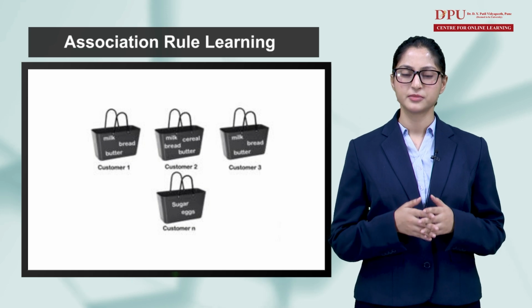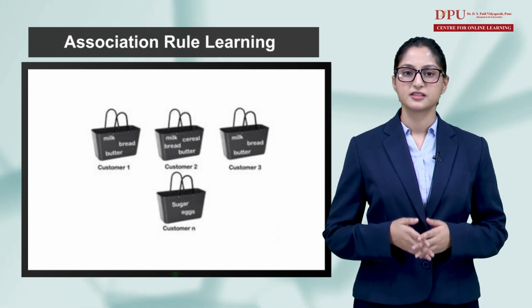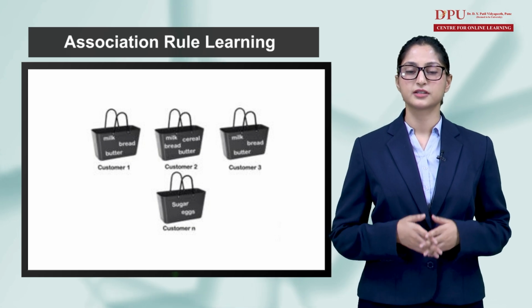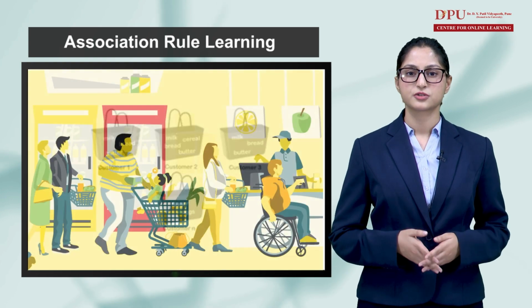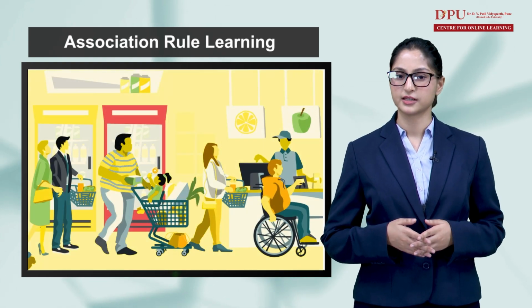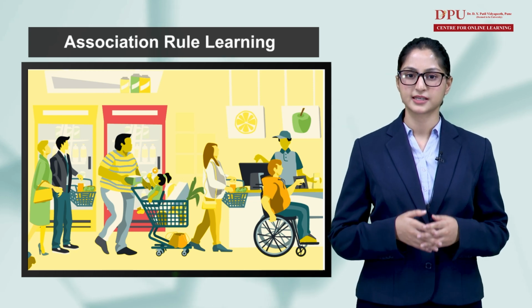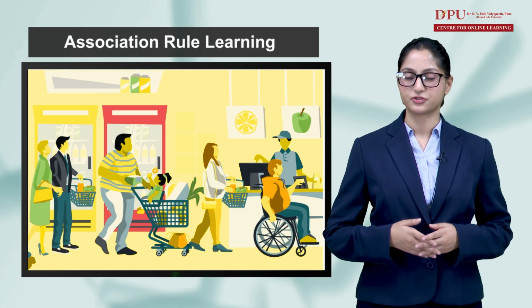It tries to find some interesting relations or associations among the variables of a dataset. It is based on different rules to discover the interesting relations between variables in the database. The association rule learning is one of the very important concepts of machine learning, and it is employed in market basket analysis, web usage mining, continuous production, etc.